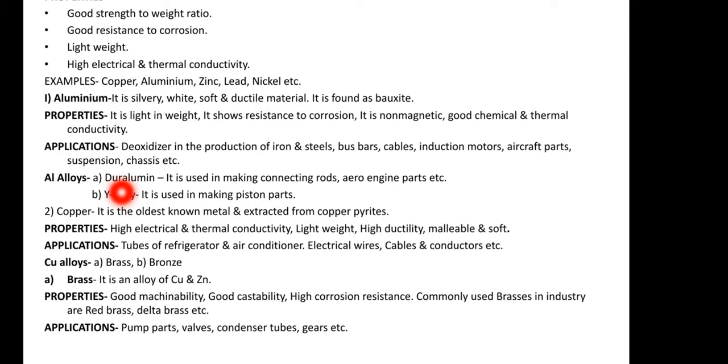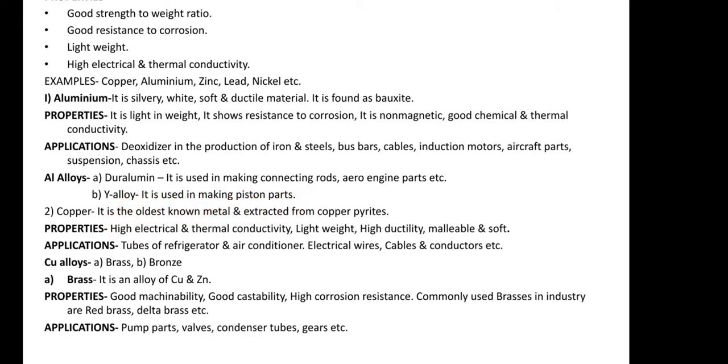Now aluminium alloys. Basically there are a number of alloys, but on a broad basis we are going to discuss two types of aluminium alloys. One is duralumin and another is Y alloy. Duralumin is used in making connecting rods, aero engine parts, etc. Y alloy is used in making piston parts.